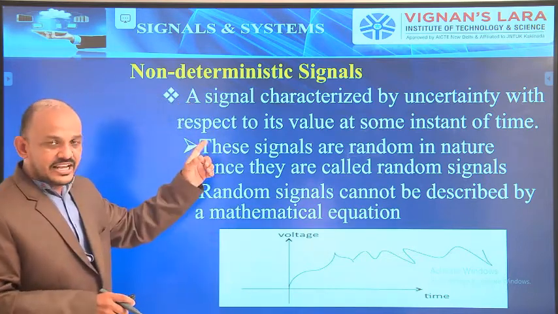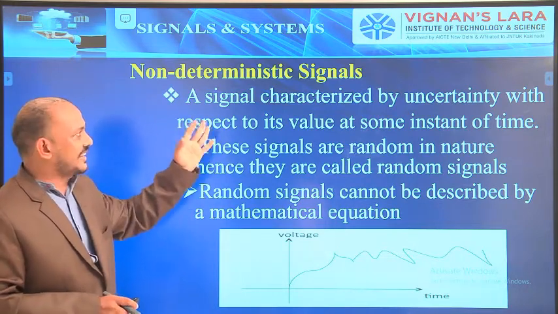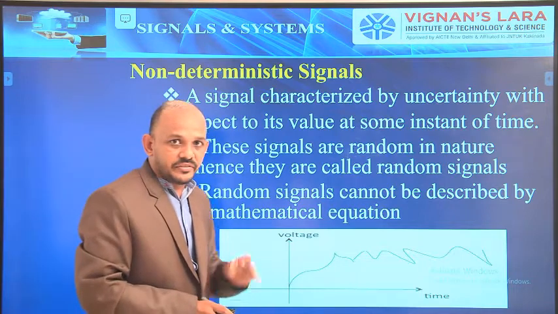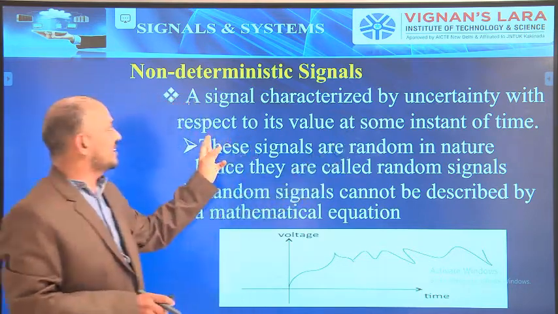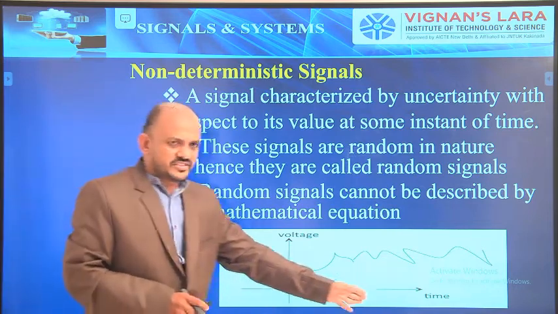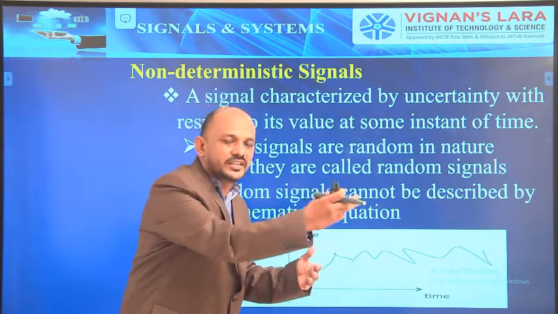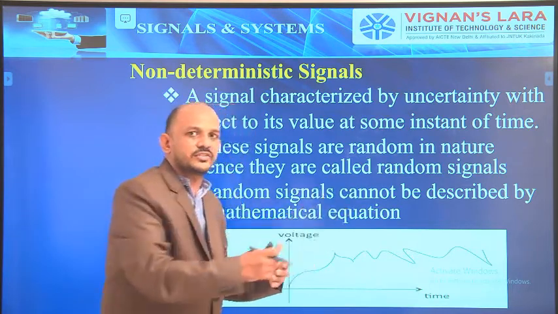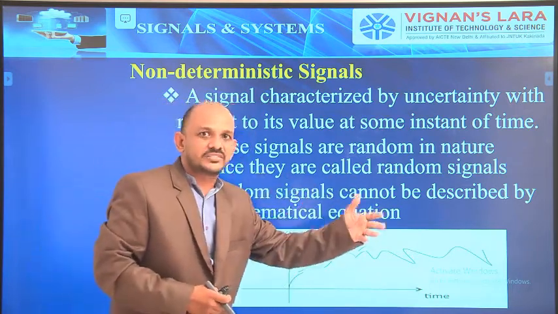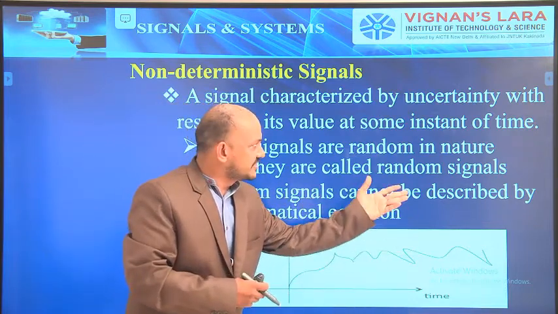Very, very important. At some instant, I can't predict what the next value is. At some point of instant, I don't know what exactly the pattern is. I don't know what exactly the value is at some instant of time.